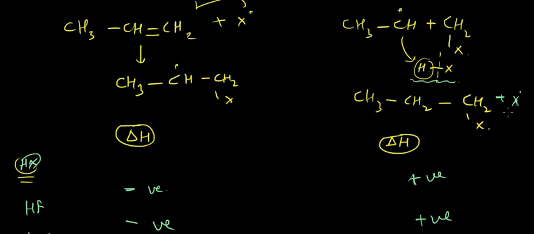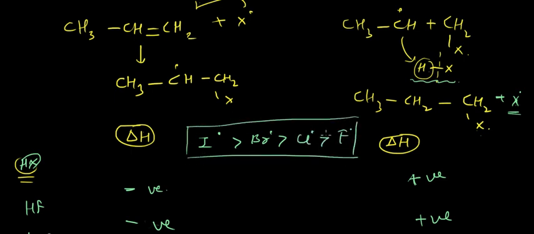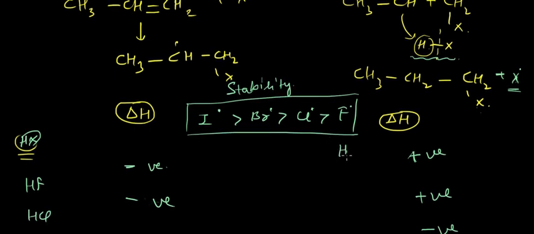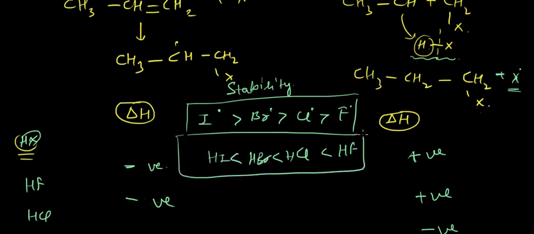Okay, as we have seen, as we go down in a group, the stability of I minus or I dot, Br minus or Br dot, Cl minus or Cl dot, F minus or F dot increases. This is the stability order down the group. Okay, and obviously the reverse would be the stability order of the bond with hydrogen. So just remember these two orders of stability.